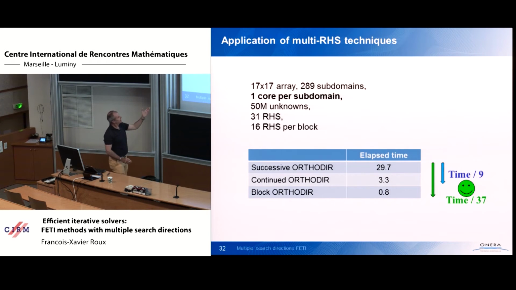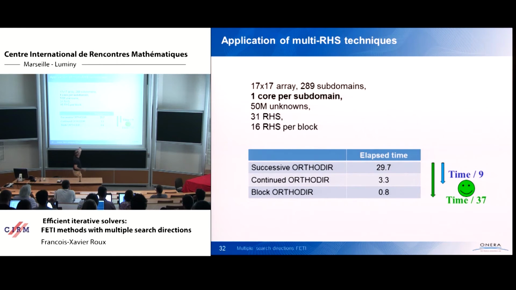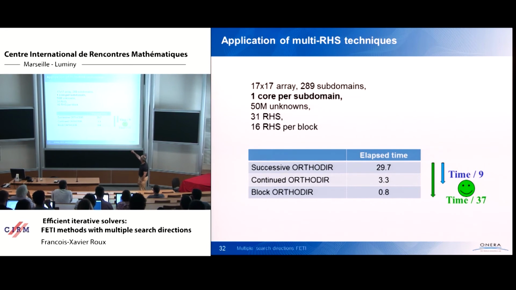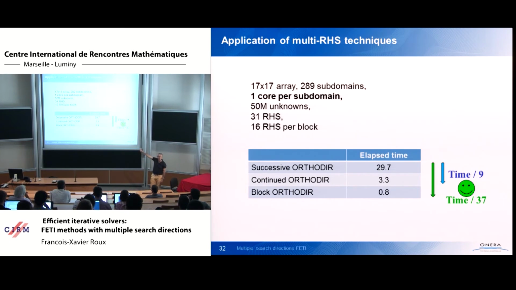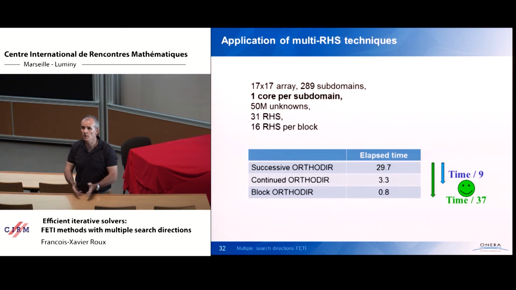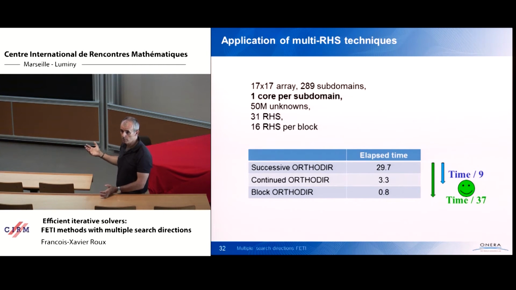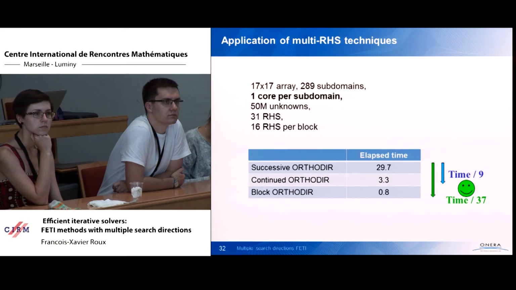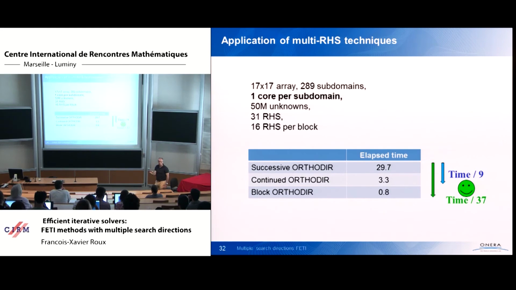Okay, so this is the same problem as the previous one. It is still with one core per subdomain. And even with one core per subdomain, we divide the time by 4 using the block method instead of the one-by-one continuation method. Why? Because all the algebra operations are BLAS3 operations instead of BLAS1. So we get a better percentage of the performance of each individual core, even with a one core per subdomain